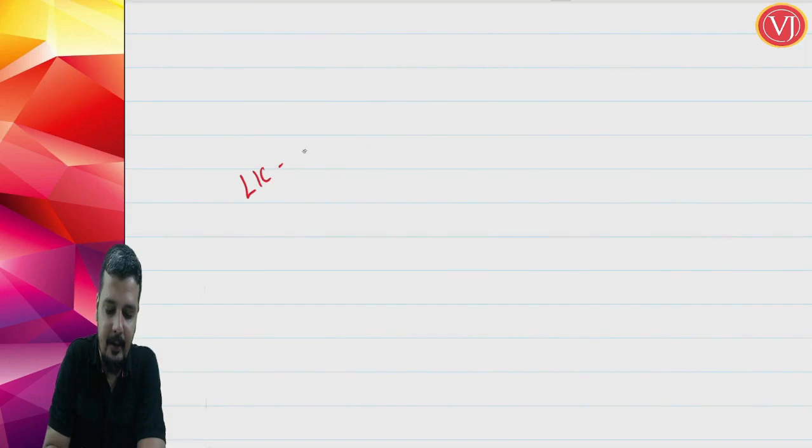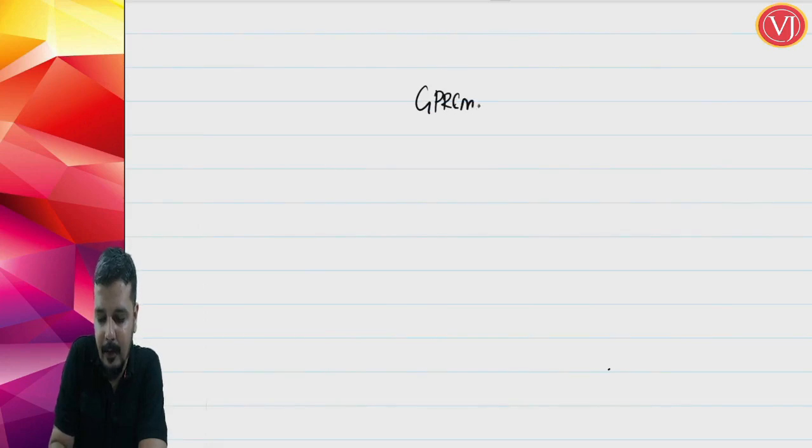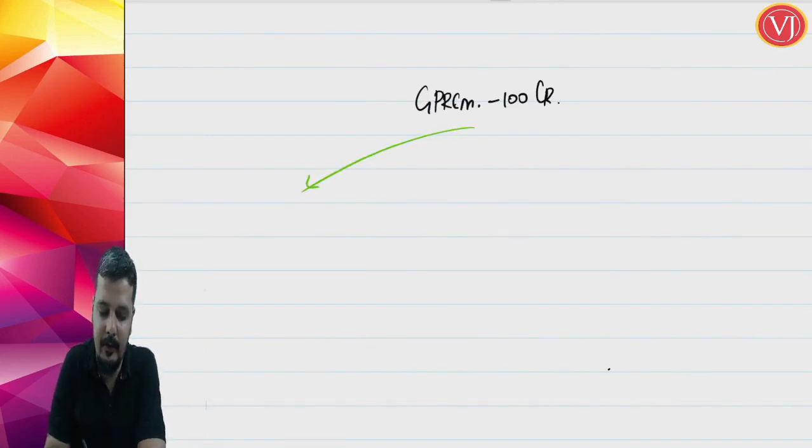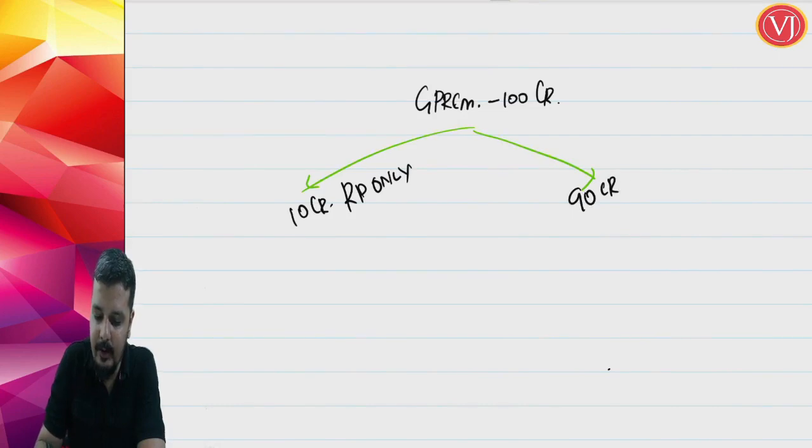Now to understand this better, assume that a life insurance company, LIC, has got a total gross premium of, say, 100 crores. Out of that 100 crores, assume that 10 crores of premium contains only the risk element, only the risk portion, and the balance 90 crores contains savings portion plus risk portion.